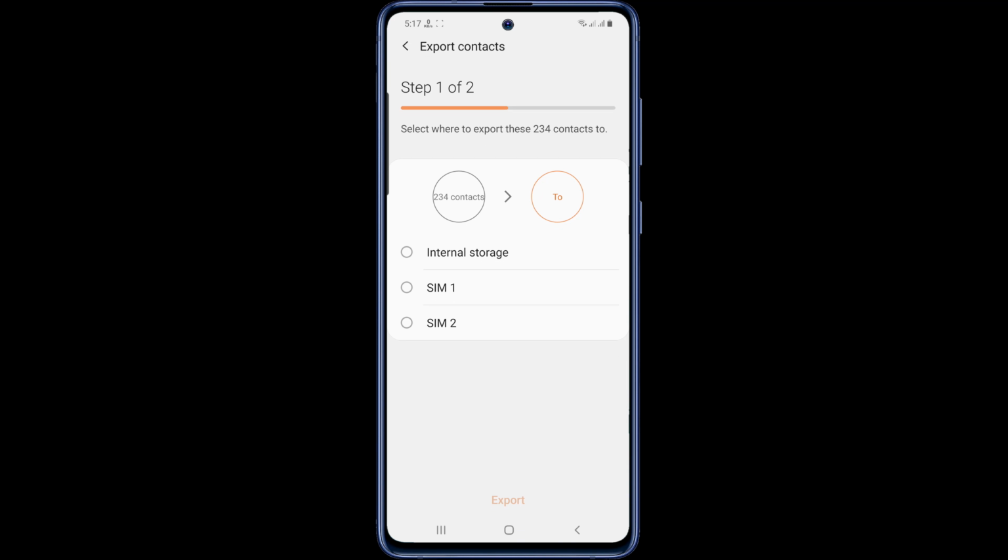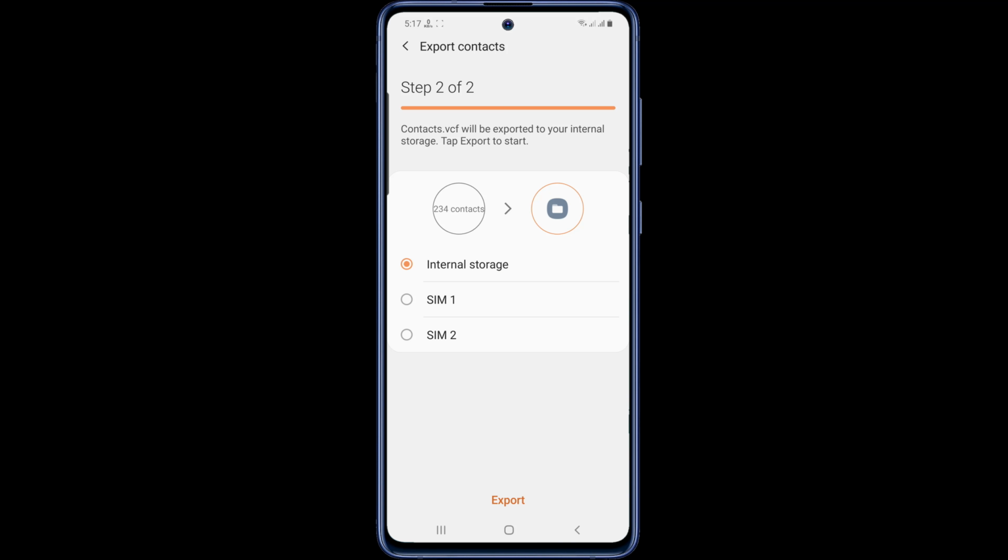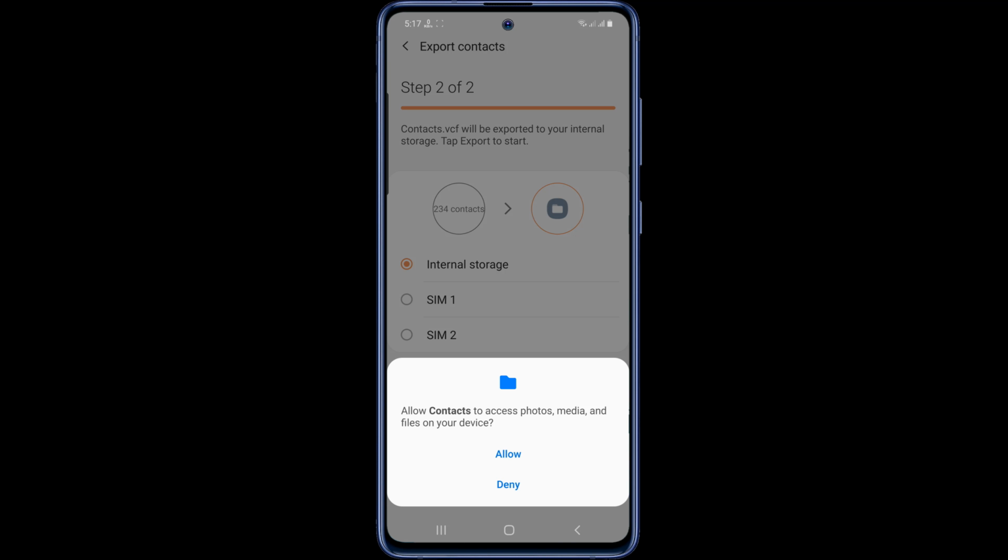Select where to export your contacts. You can select internal storage, or you can choose SD card. Then tap on Export from the bottom. Tap on Allow to access your device.